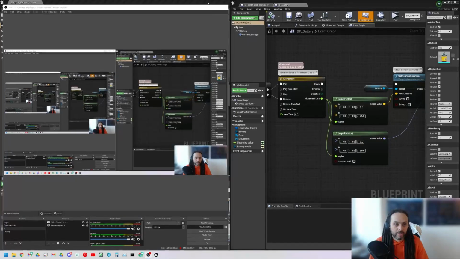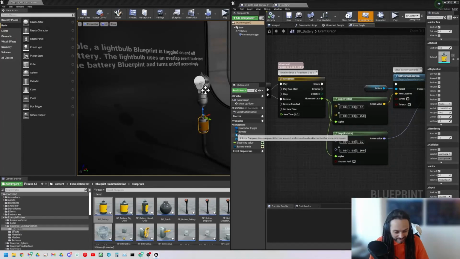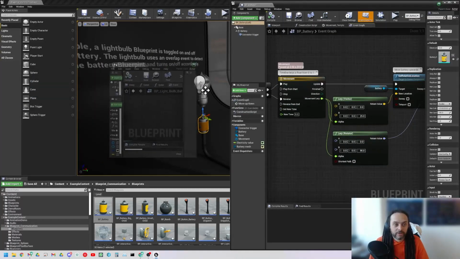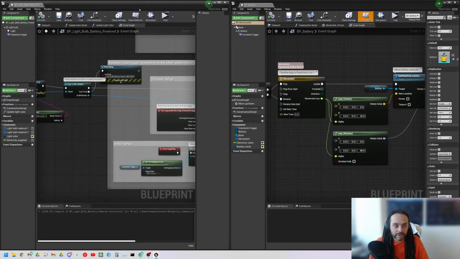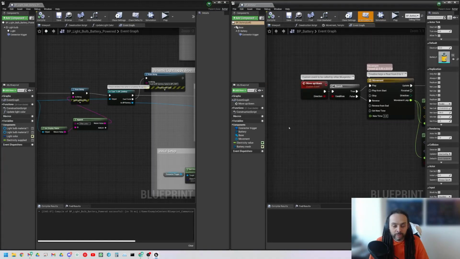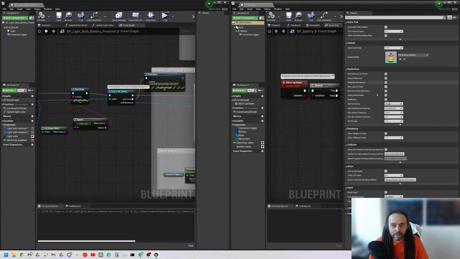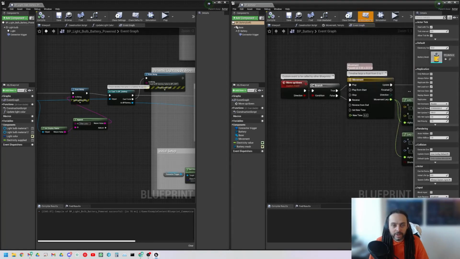So let's have a look. Oh, that's me. Nope, that's me again. Oh, it's because I've got both of them like this. I'm just going to put this one on the left side, this one on the right side. So anything I pull up here, I can access, say, the move up, move down. I can access the electricity value, the mesh. I can access all these components, and I can change their settings, the things inside their details panel. So that's what we're seeing there.